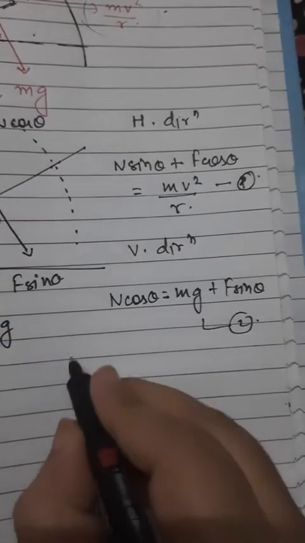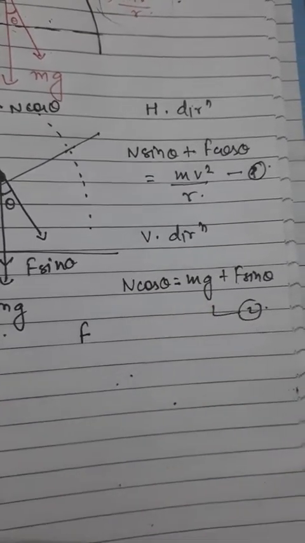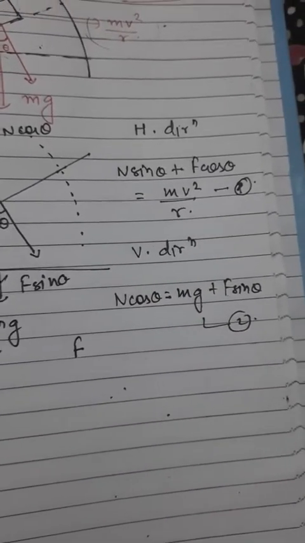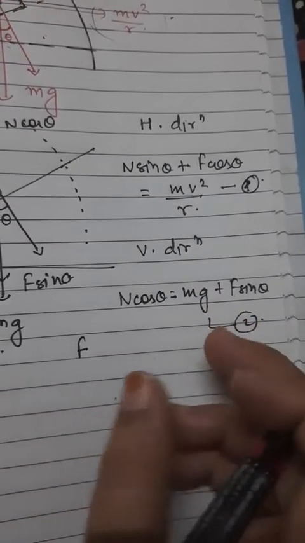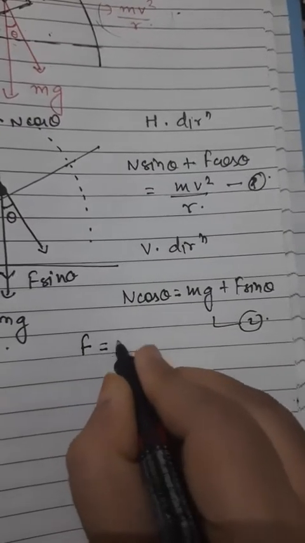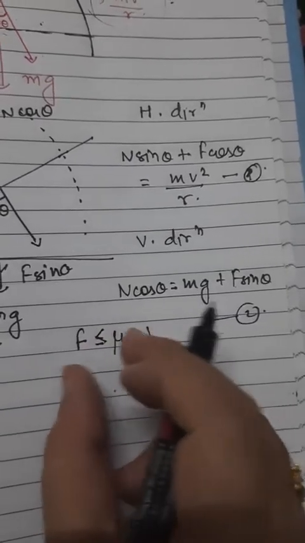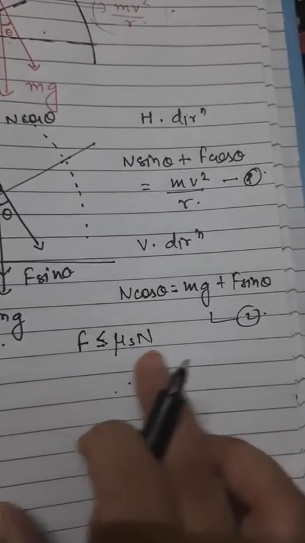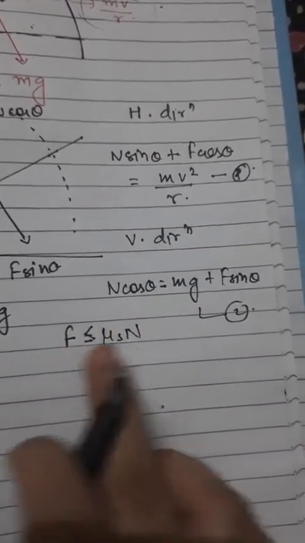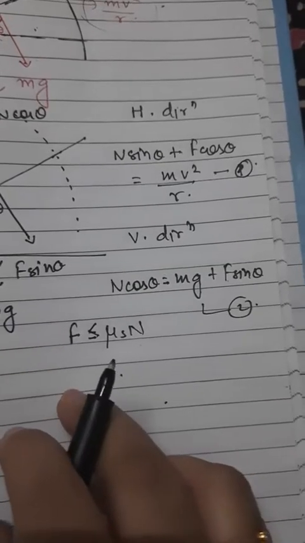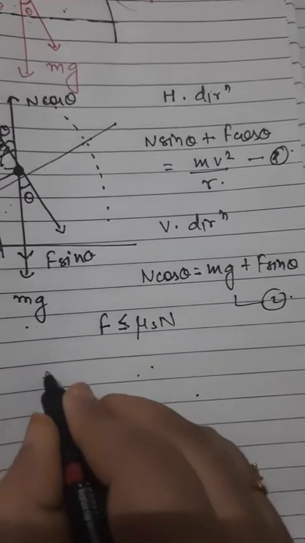If I talk about the force of friction separately, in this condition it should be maximum, that is the static friction at its highest limit, which is limiting friction. What is the formula for friction? It is mu s into n. The friction should be less than or equal to mu s into n, where mu s is the coefficient of static friction between the banked road and the tires. So if I put the value of mu s in the above two equations, I can rewrite them like this.